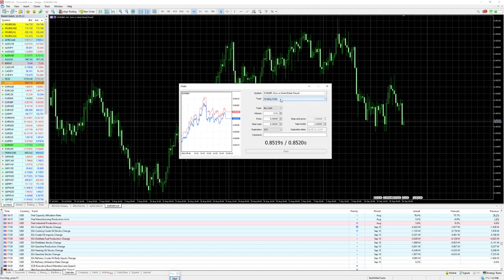And you see here with the pending order, you have different types of orders. That means you have buy limit, sell limit, buy stop, sell stop, buy stop limit, and sell stop limit. And here in this chart, for example, we would like to decide on sell stop. That means we would go short in the Euro, Great Britain Pound. We go to sell stop, and we will place the sell stop order below here, for example at 0.8509. That is what you put in here in the price field.